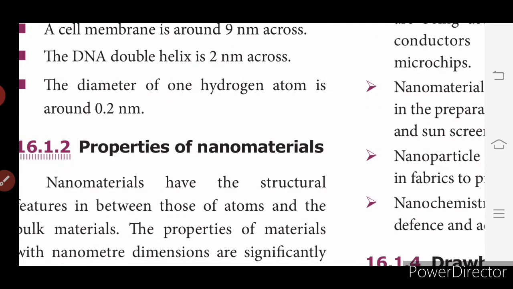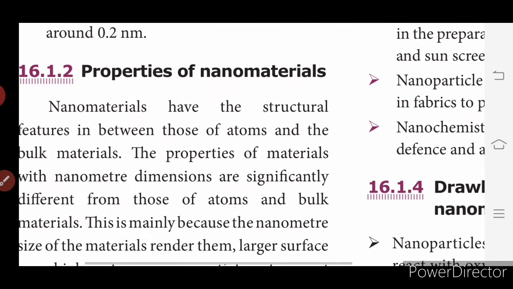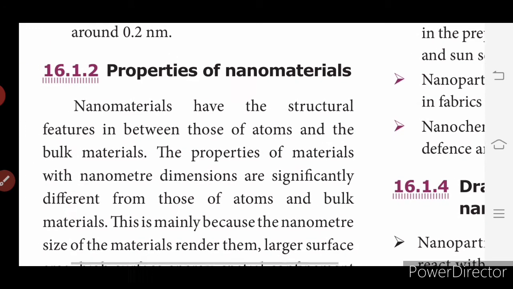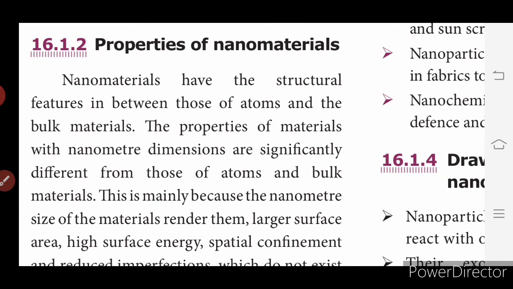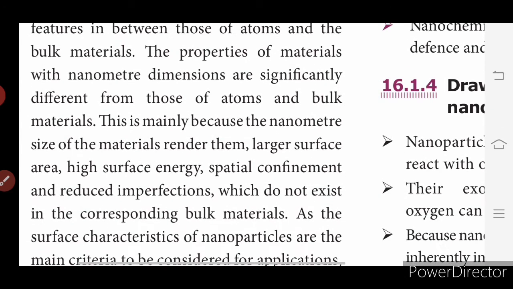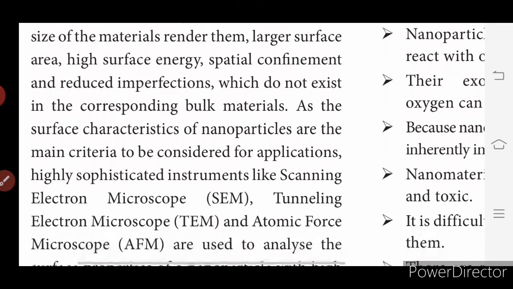Now see the properties of nanomaterials. So the nanomaterials have structural features in between those of atoms and the bulk materials. The properties of materials with nanometer dimensions are significantly different from those of atoms and bulk material. Bulk means larger materials. This is mainly because the nanometer size of the materials renders them large surface area, high surface energy, spatial confinement, and reduced imperfections, which do not exist in the corresponding bulk materials. So surface characteristics of nanoparticles are the main criteria to be considered for application.